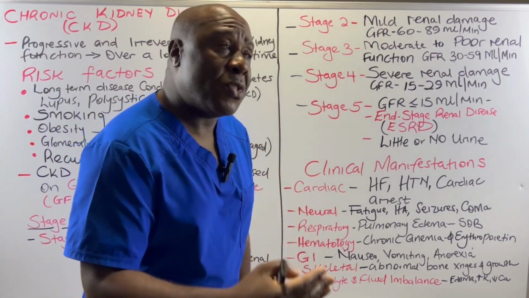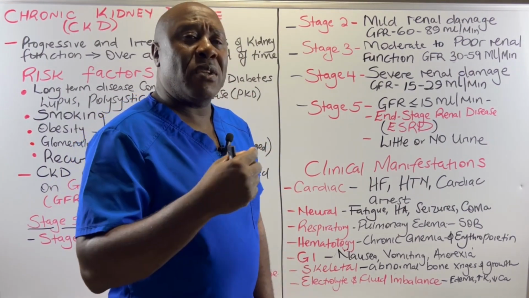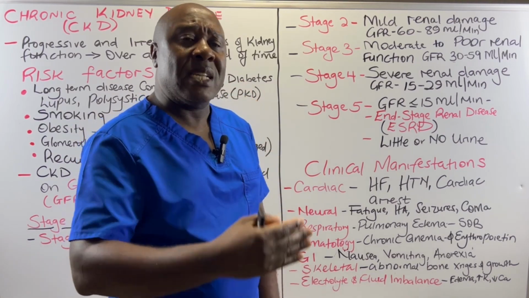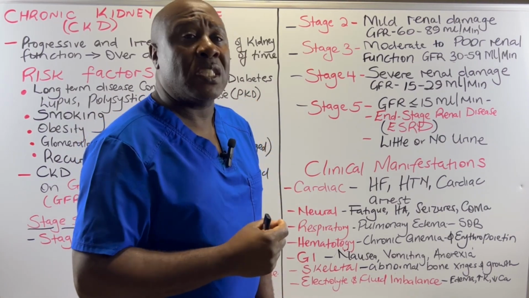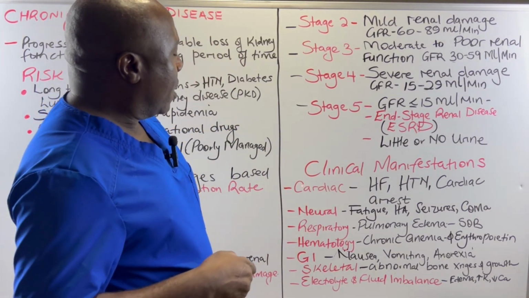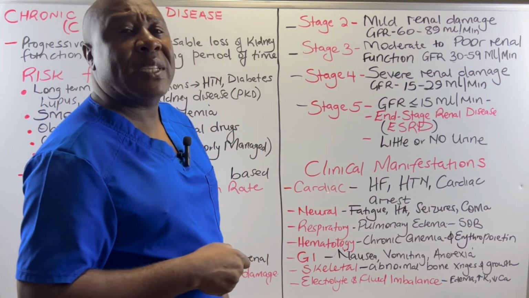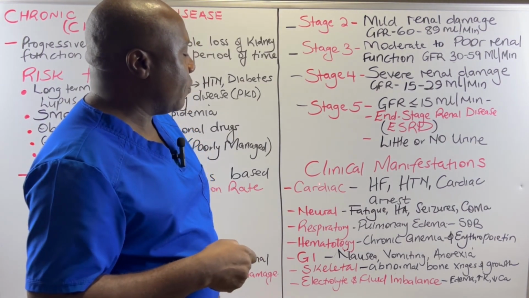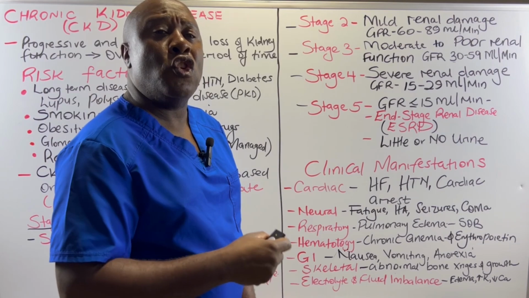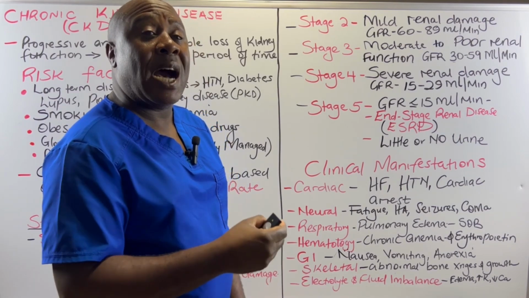So as a result of that, the clinical manifestations of CKD can also be expressed by looking at the effects on other systems. So number one, we have got the clinical manifestations in the cardiac system. So we have got heart failure because of the volume overload. The heart cannot handle this fluid.